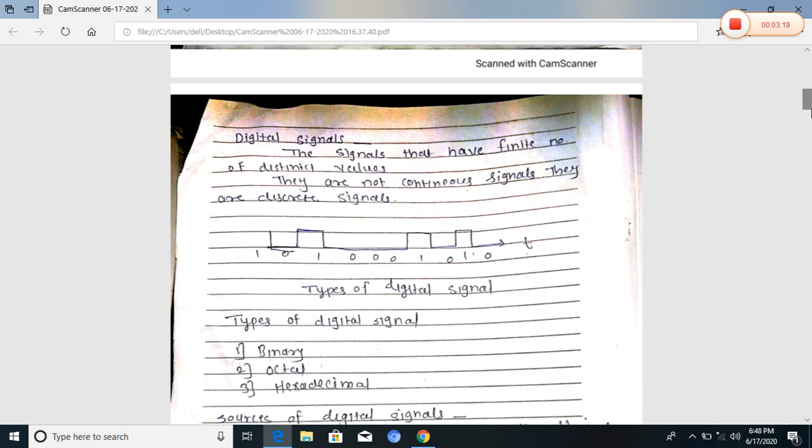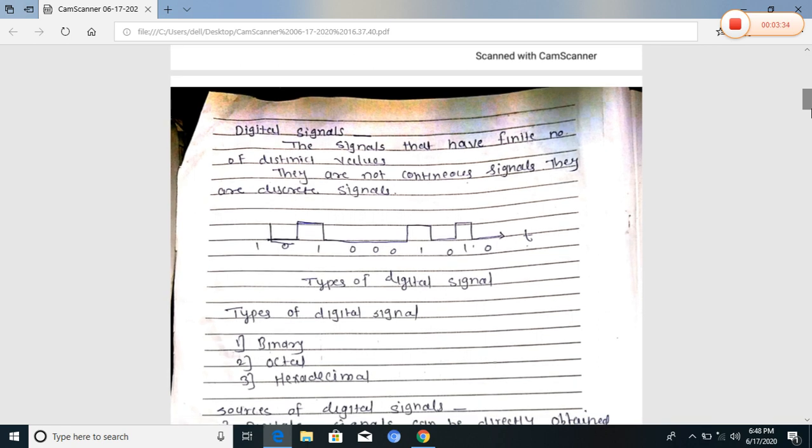If it has 8 distinct values from 0 to 7, it is called an octal signal. If it has 16 distinct values from 0 to 15, it is called a hexadecimal system. So a digital signal has a finite number of distinct values and is not continuous. It is a discrete signal.